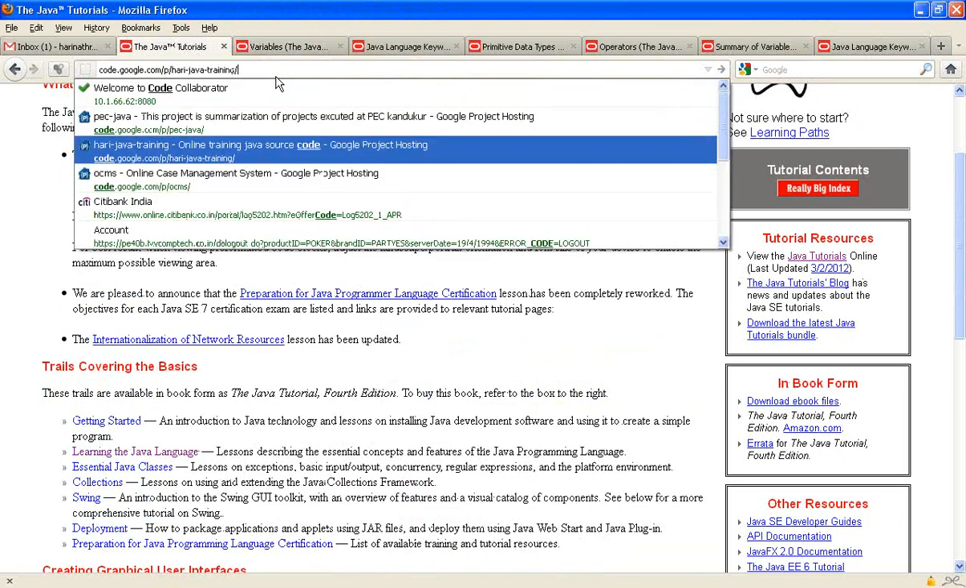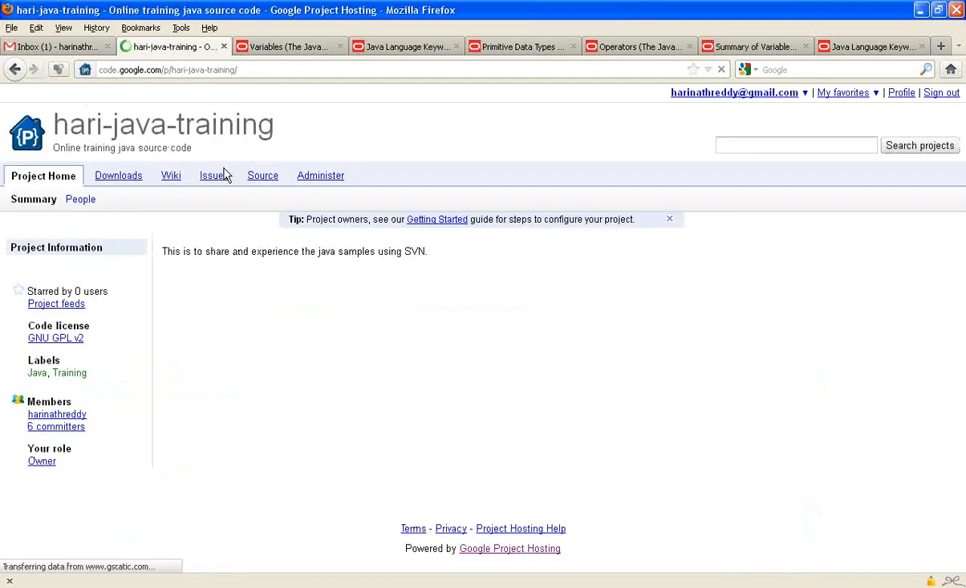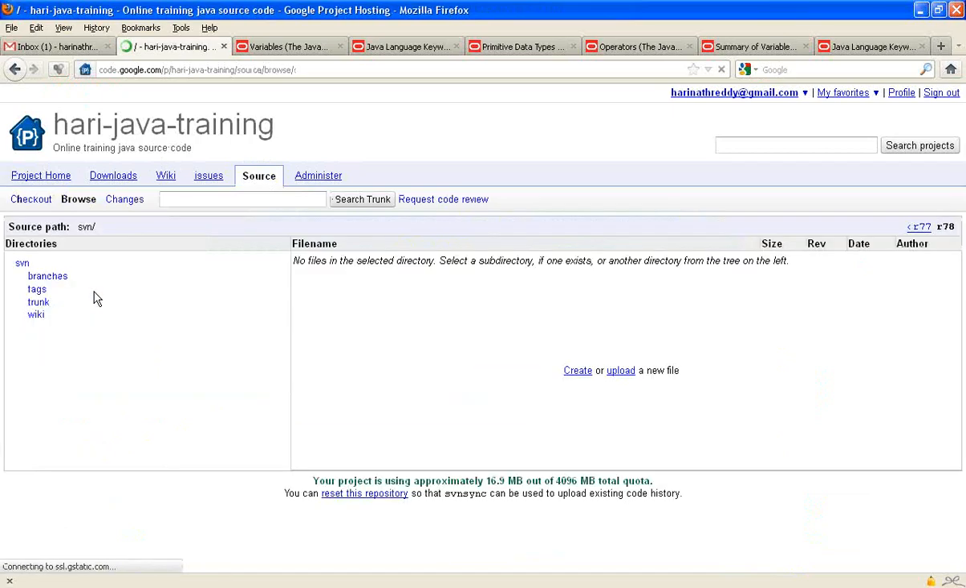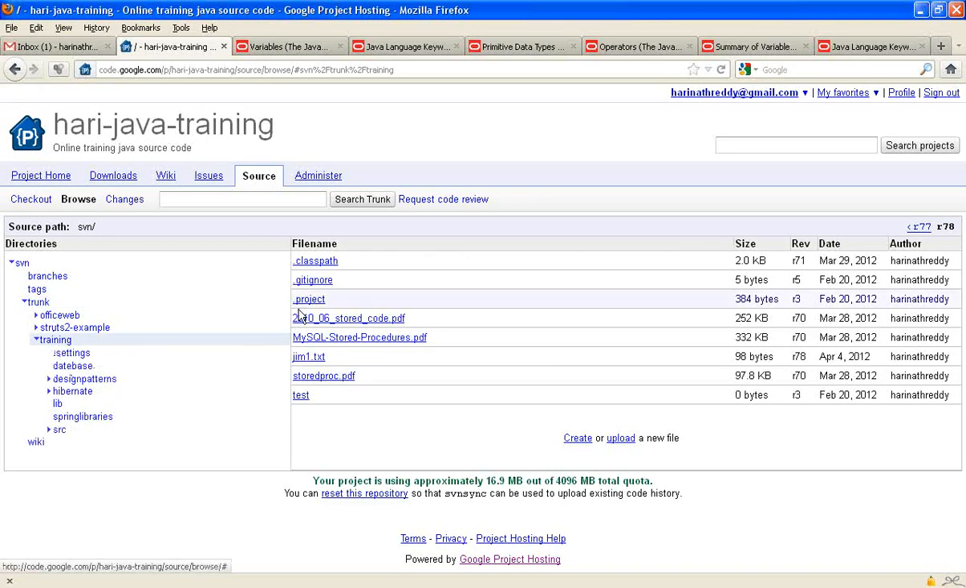So you will have your source code. You should be able to get the source code from this location.